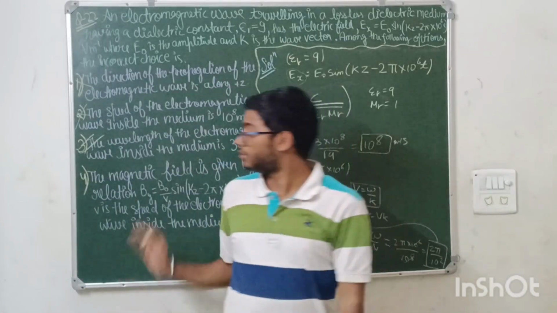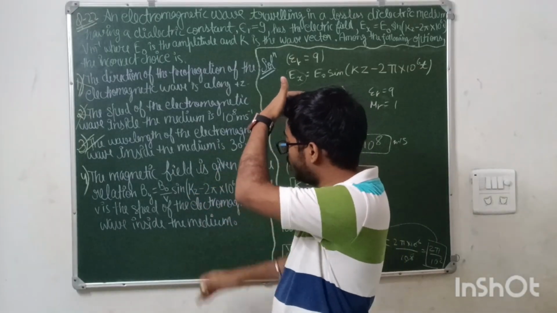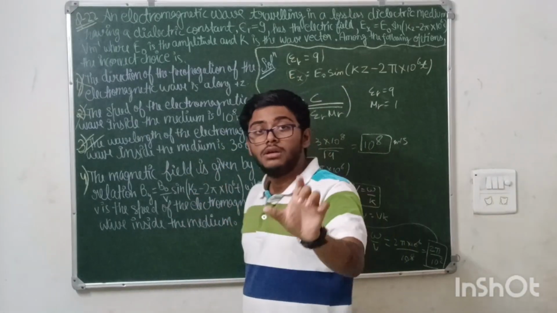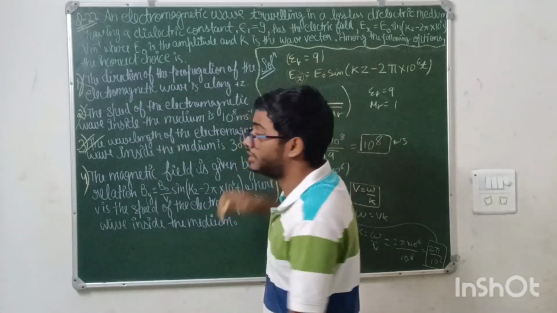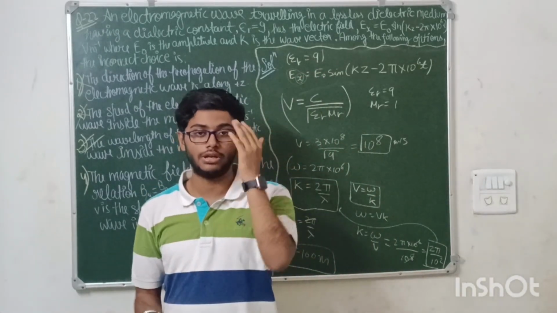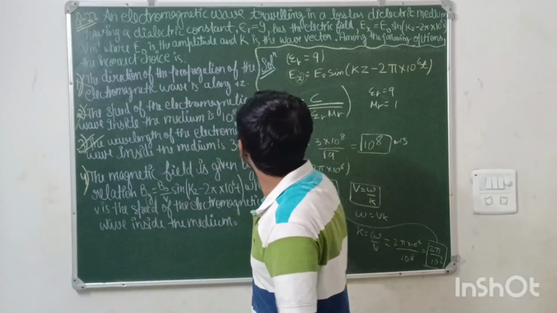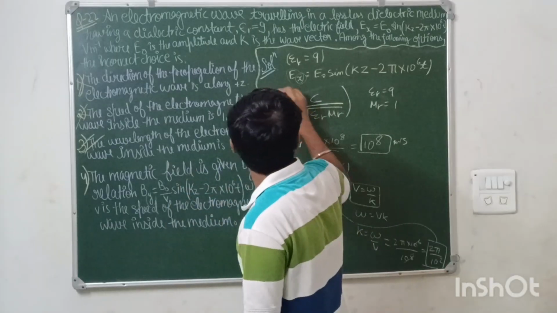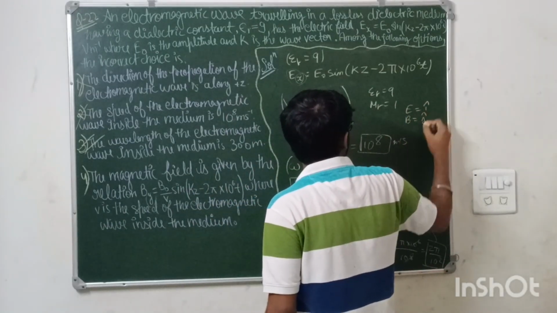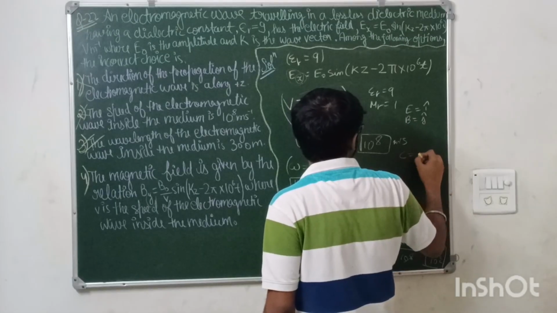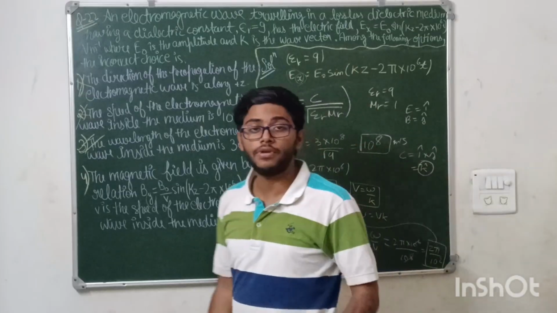Now last option, the magnetic field is given by the expression By is equal to B naught by V sin(kz minus omega t). See, magnetic field will be in the y direction. Why? Because electric field is in the x direction, and E and B are always perpendicular to each other. The wave will be traveling in the positive z direction. How? Electric field is in the i cap direction and magnetic field is in the j cap direction. So the EM wave propagating along is i cross j, which is k cap, which means the wave will be traveling in the positive z axis.